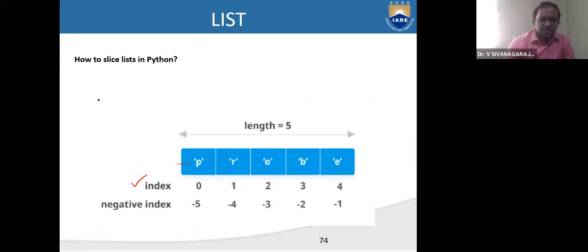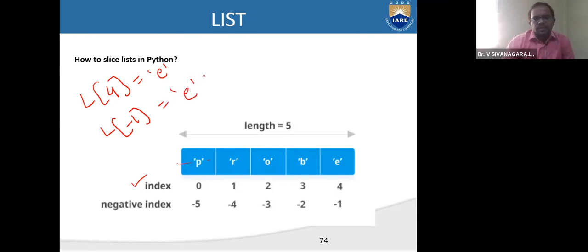So if I want to access L of 4, what is the output? L of 4 will be E. Similarly, what is L of minus 1? L of minus 1 is also E, right?